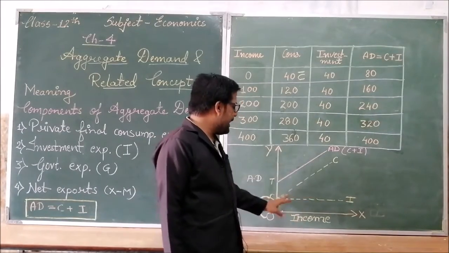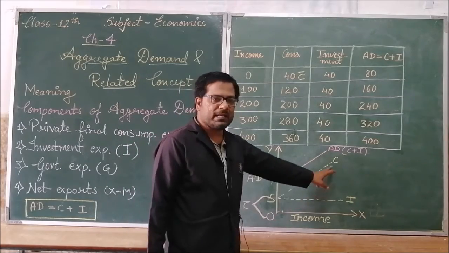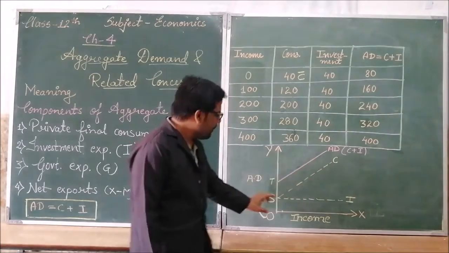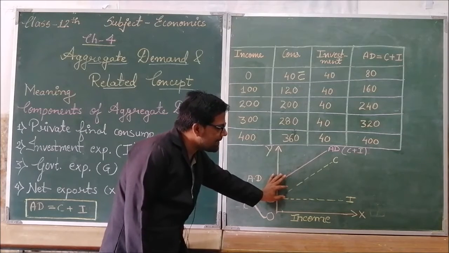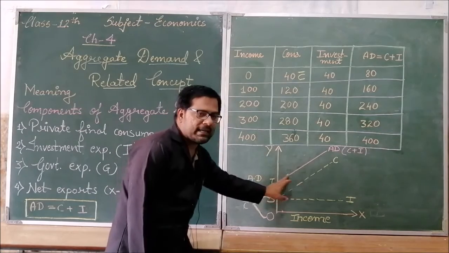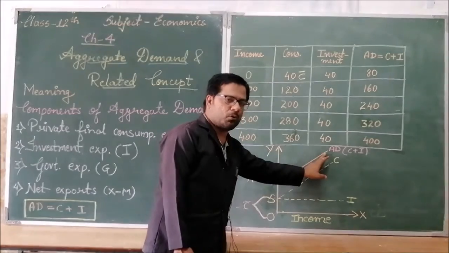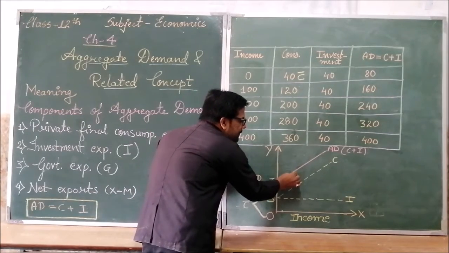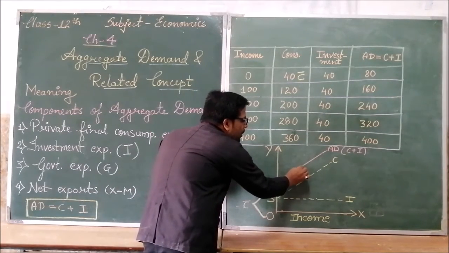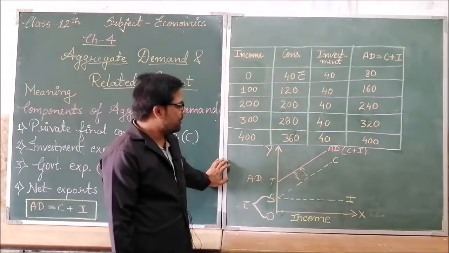Investment here is constant, and as we see our income increasing, our consumption expenditure is increasing. Now the total of these two, the consumption expenditure plus investment, is our aggregate demand. It is also increasing, so it is in an increasing mode. The difference between these two will always be equal to aggregate demand.